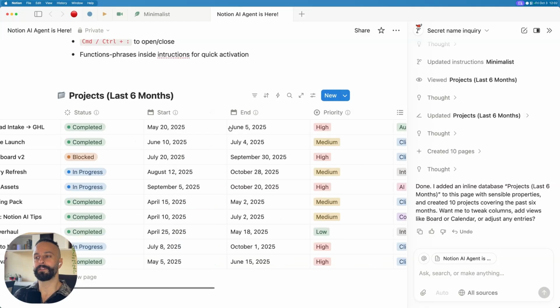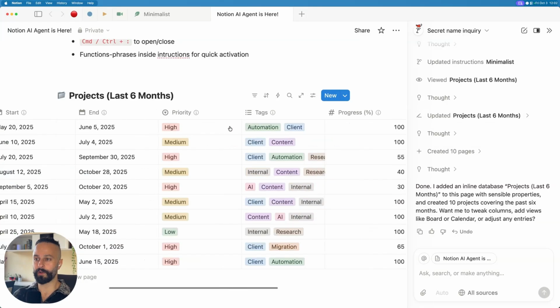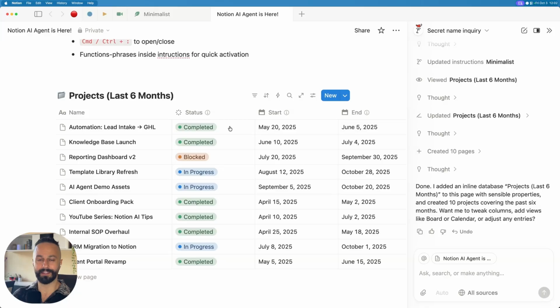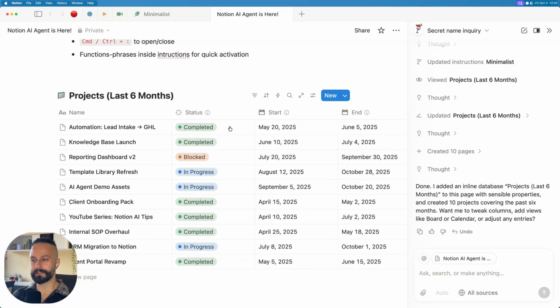It can even start to read the relationships between databases, which we don't have here. But if we were to have a related tasks database, for example, it could perform actions like roll-ups and calculate data based on those related items. So just think of it as an extension of yourself and everything should make intuitive sense from that moment.